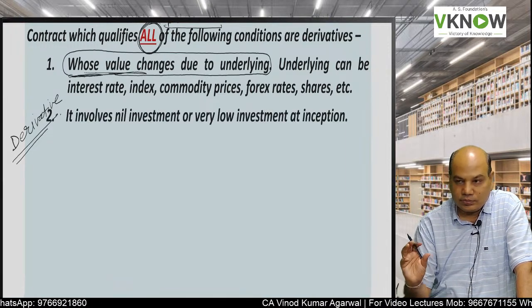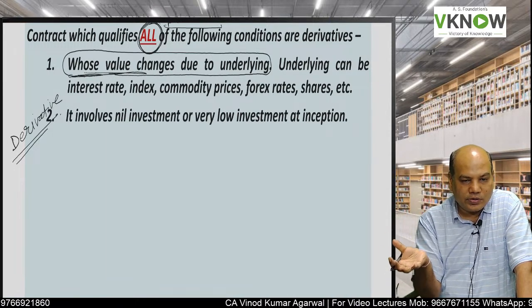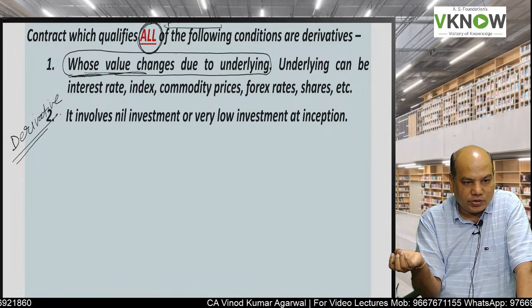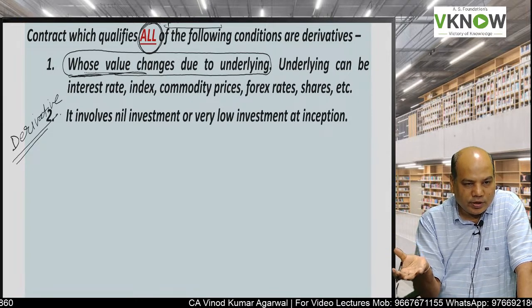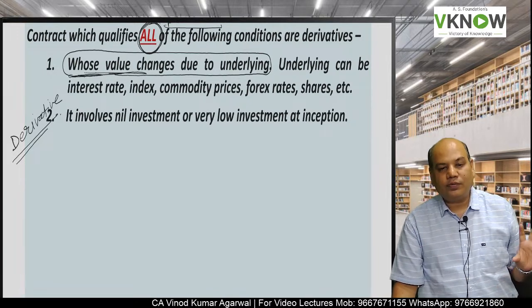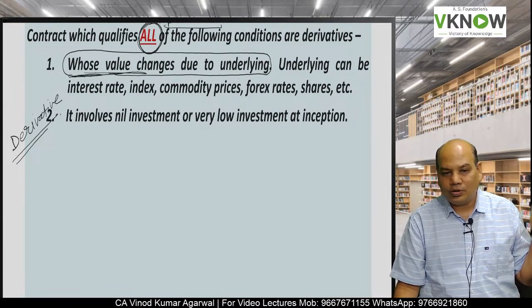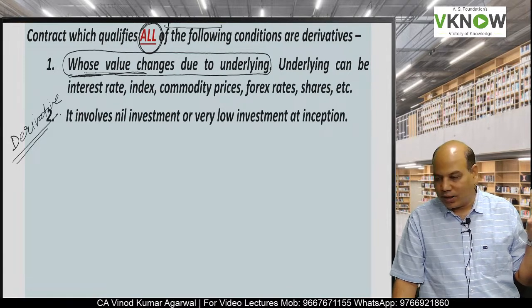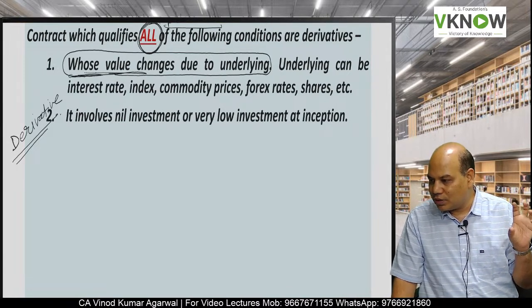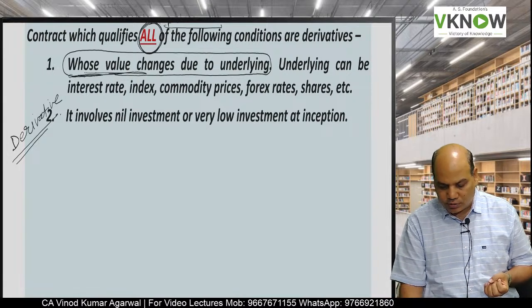For example, index future, as the index value will change, the value of future will change. Gold future, as the value of gold will change, the value of that contract will change. Call option on Infosys share, as the Infosys share price will change, the value of call option will also change.